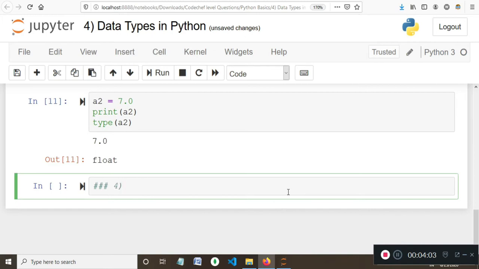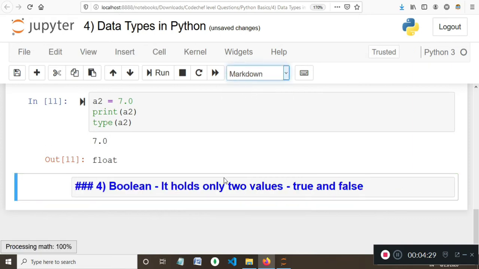The next data type is boolean. A boolean data type holds only two values, and those are True and False. Now let's check this out.